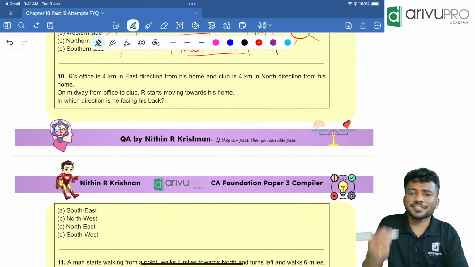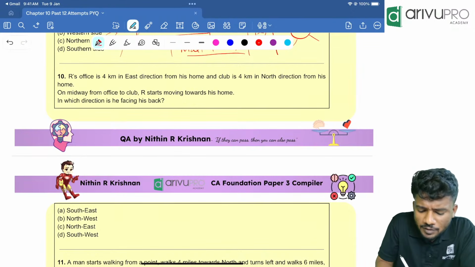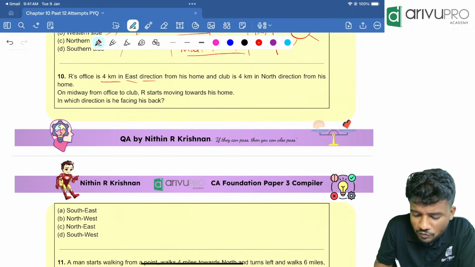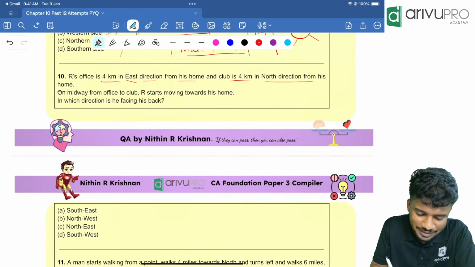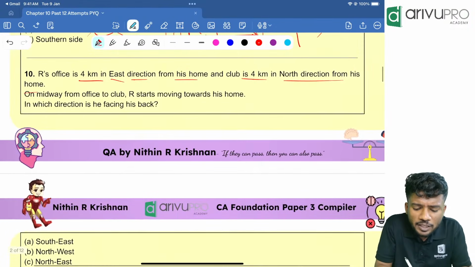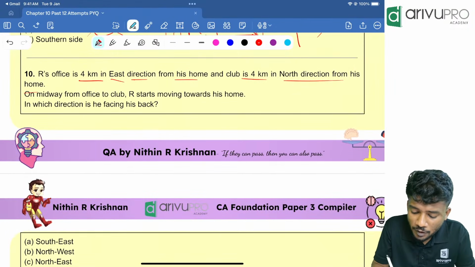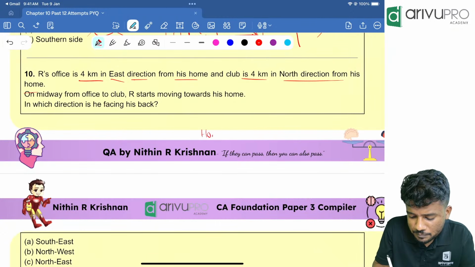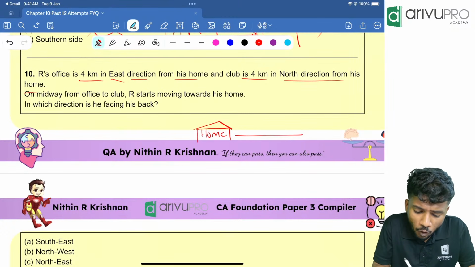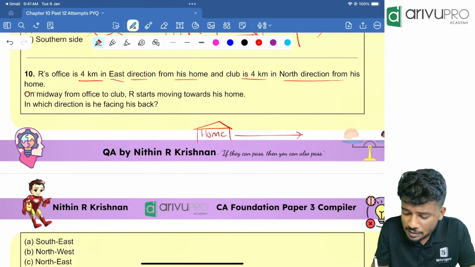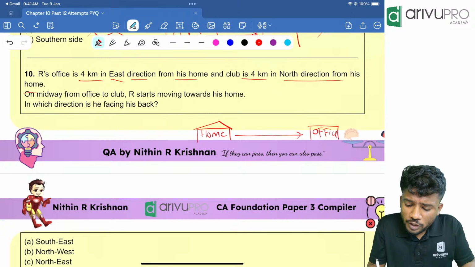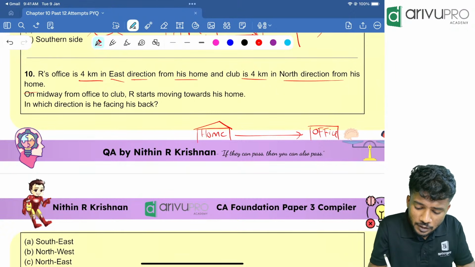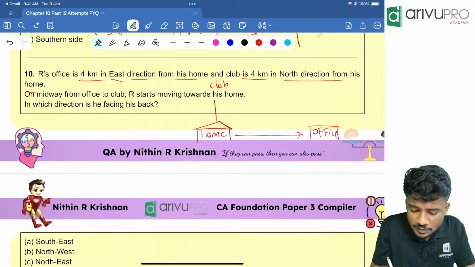Next question, this one we have solved in our marathon, the same question. R's office is 4 km in east direction from his home and club is 4 km in north direction from his home. Very easy now. R's office is 4 km in east direction from his home. So if home is here, okay, home is here, R's home is there. Then what happens? The office is 4 km in the east direction. So let here be the office. Okay. Then what happens? Club is 4 km in the north direction of home. So club is somewhere over here. Yes, club is over here.